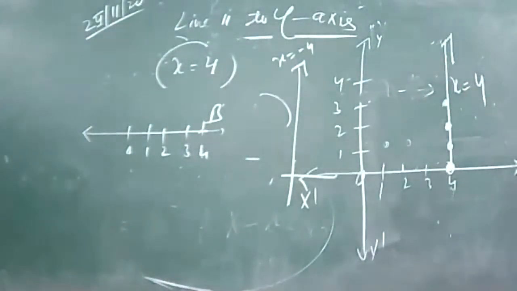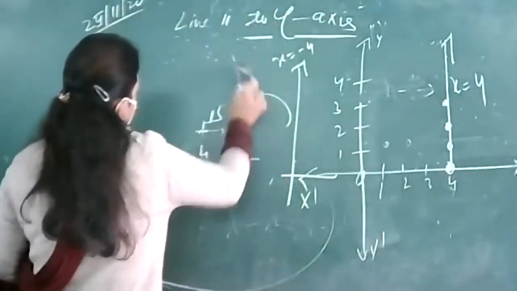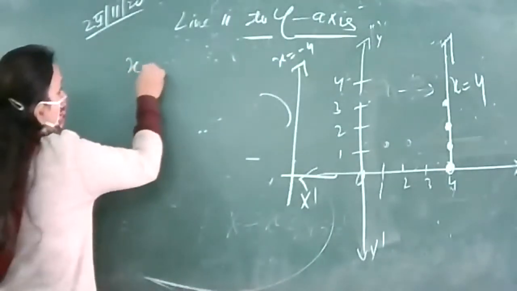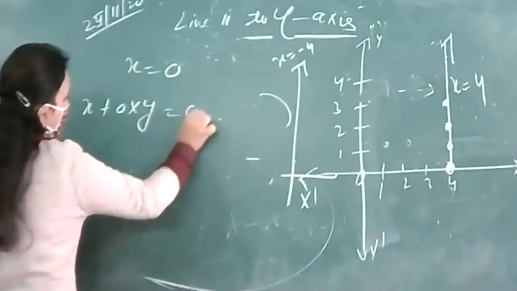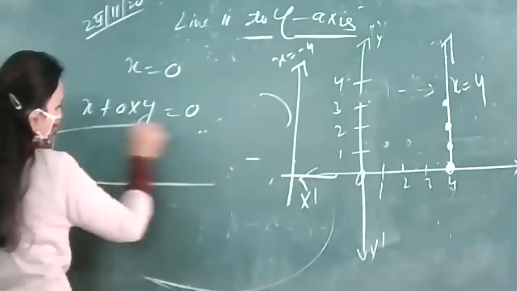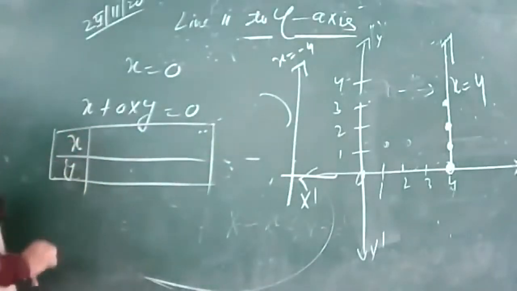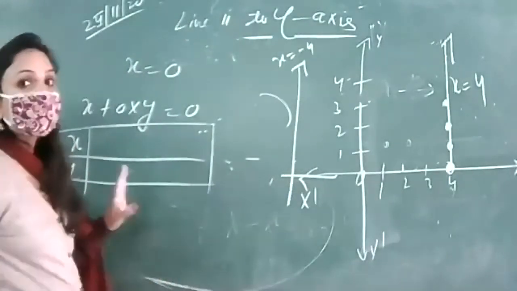Suppose instead of 4, 3, 2 any constant, I am taking this distance to be 0. Suppose I am taking x equal to 0. Drawing it in two variable, 0 into y equal to 0. Y is honored here. We invite y at our home. So y will be provided the eatables first. उसको डिशेस दी जाएंगी.